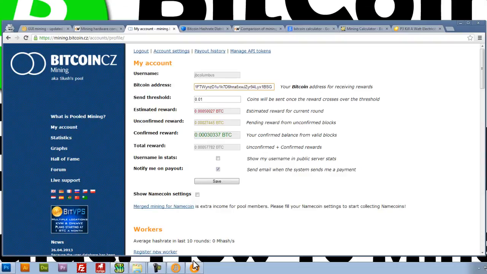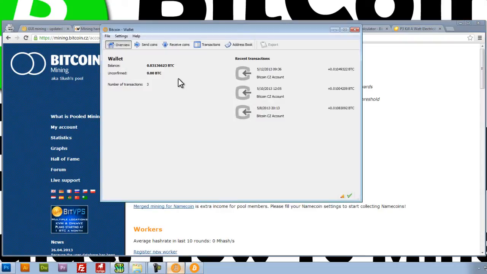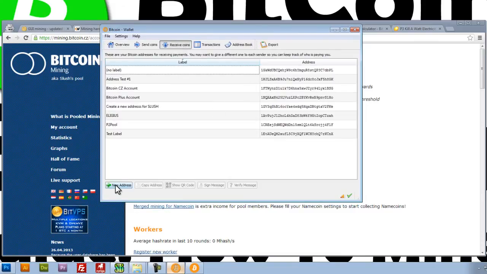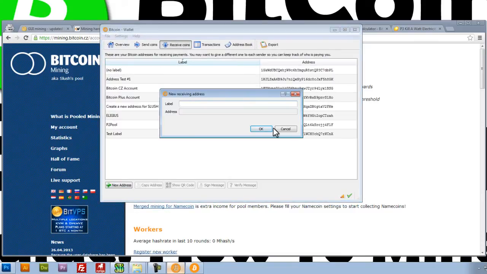So let's go back to our Bitcoin wallet and click on receive coins, and we're going to click on new address, and give that new address a label. I'll give that, let's see, Slush pool for beginners address.